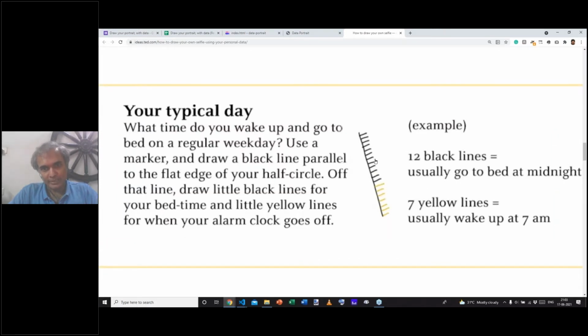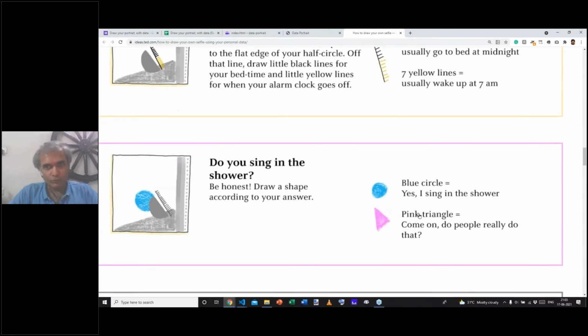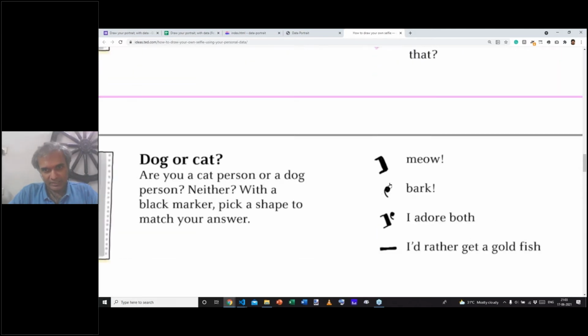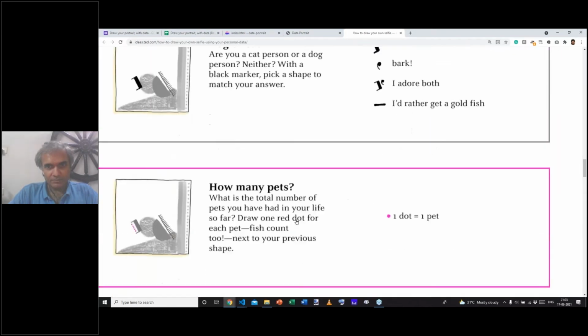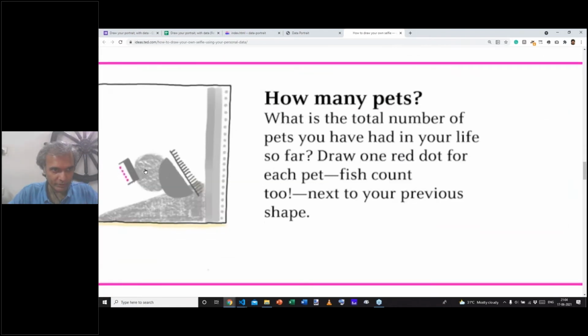And when do you go to bed? 12 lines for midnight. Do you sing in the shower? Blue for yes, pink for no. Are you a dog person? Are you a cat person? How many pets do you have? And you have 1 dot for each pet, and it goes on.